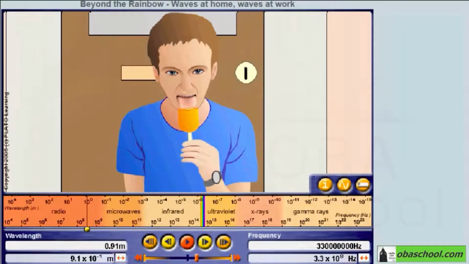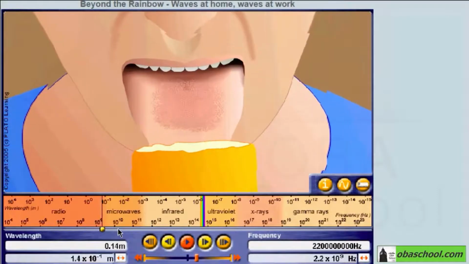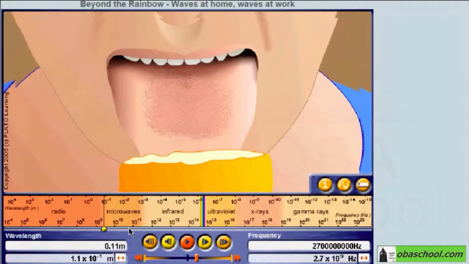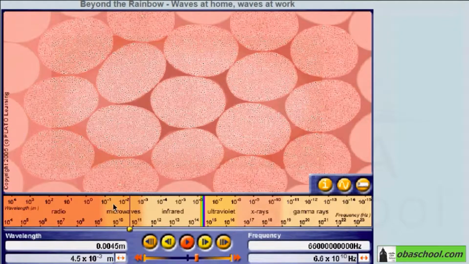Hello everyone. In this simulation, we're going to investigate microwaves, their sources, and their hazards. Let's move the slider over the electromagnetic spectrum and notice the wavelength. It's in the range of 10 to the power minus 1 to 10 to the power minus 3 meters. Now let's click the information button to know more about microwaves.